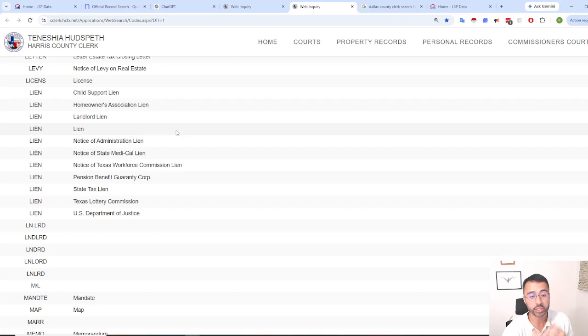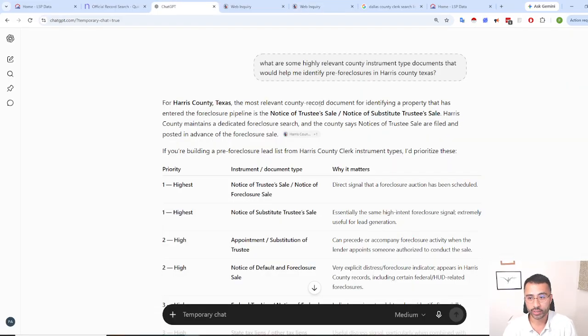A lot of experienced real estate investors know this and they know where the source of this information comes from. But I wanted to step back and maybe leverage tools like ChatGPT, Gemini, and Claude for you, especially if you're doing remote deals and you're not physically in that county. I think this does a pretty good job of contextualizing or explaining some of the relevant county instrument types.